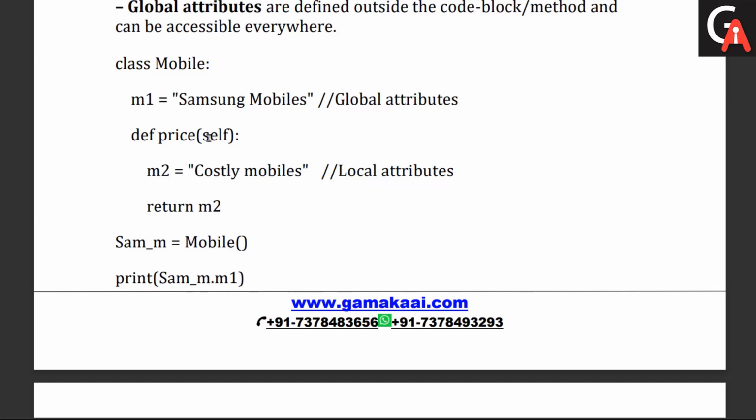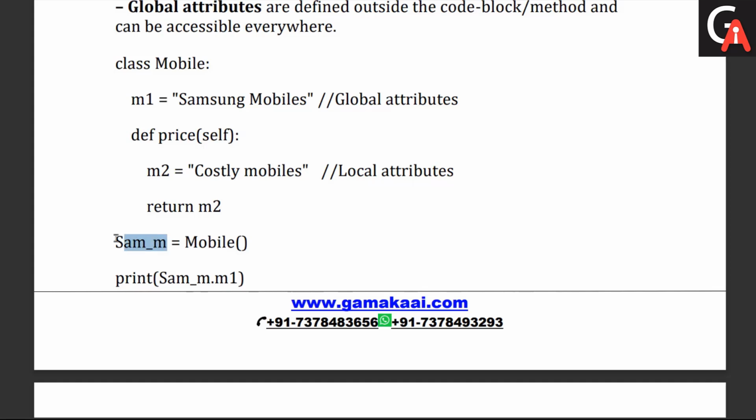Okay, this is a method which takes self as an attribute and defines another variable m2, which is a local attribute here, and returns the m2. So this method will return an m2 here, and this class contains this method. After that I am initializing an object with respect to that class. This is the class, which is a blueprint right now. In order to initialize it into a real-world entity, I have to create that object.